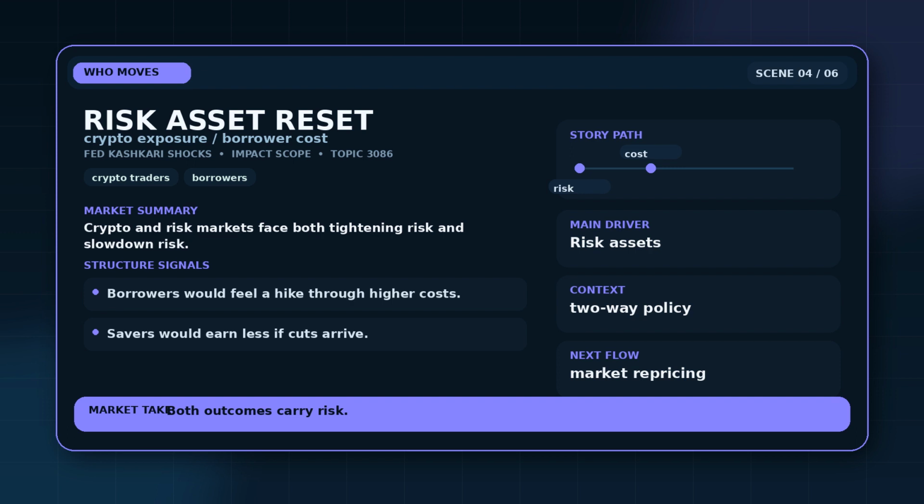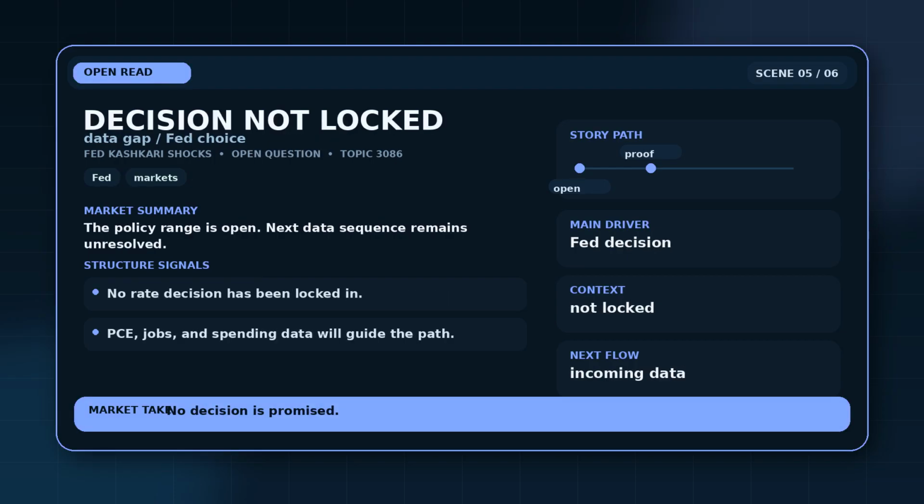The practical effect lands on crypto and risk markets because borrowers would feel a hike through higher costs. The secondary read is that savers would earn less if cuts arrive. The effect is not abstract. Crypto and risk markets face both tightening risk and slowdown risk. The unresolved part is which data point forces the Fed's hand.